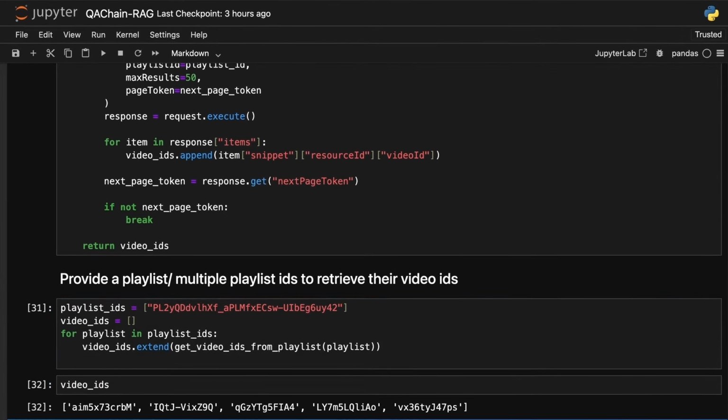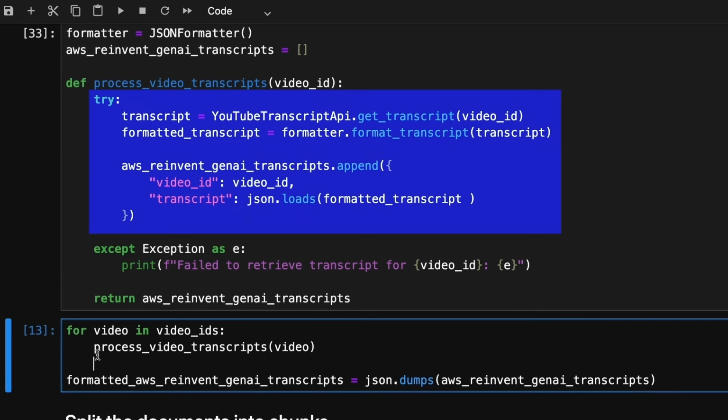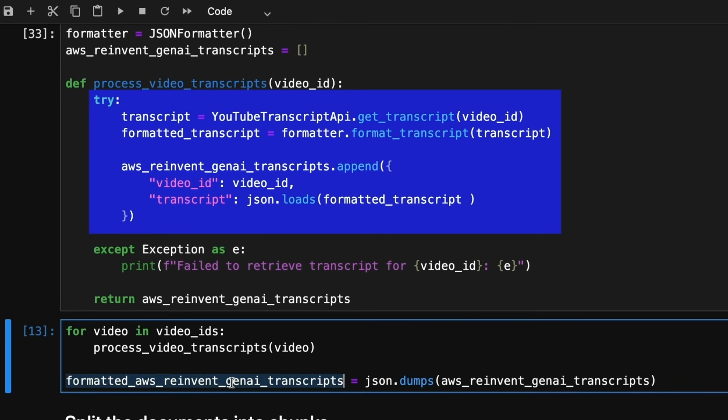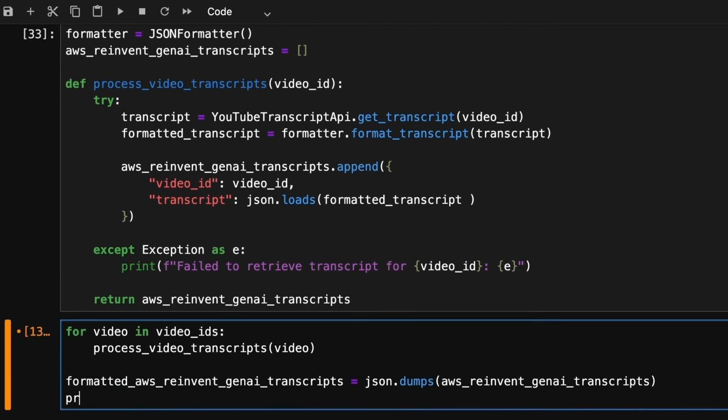Next step is to process the retrieved transcripts and chunk these documents. Here's the function, where we utilize the YouTube Transcript API to obtain transcripts for each video. We format these transcripts into a structured JSON format for easier processing. We invoke the function for each video ID.